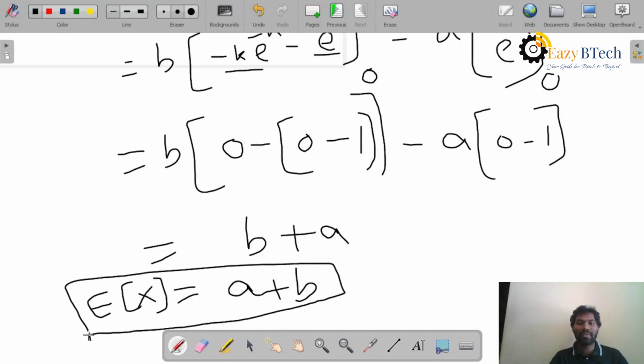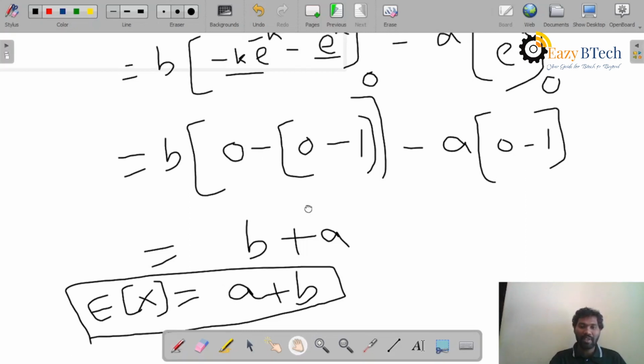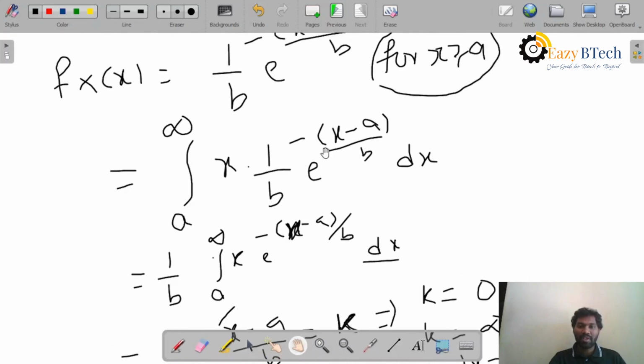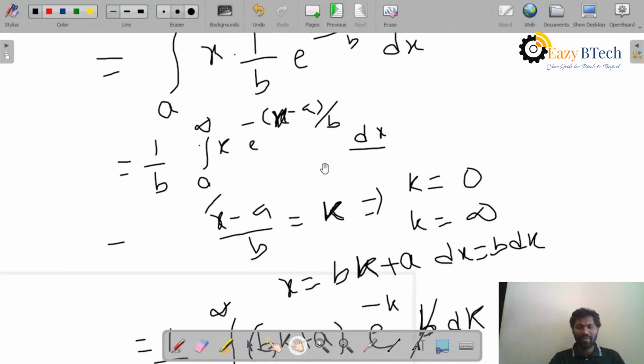In this way, we will find the expectation of any random variable. The process is, you just need to substitute the density function in the given expectation formula, 1 by b into e power minus x minus a by b into dx. Everyone may follow their own integration strategy.